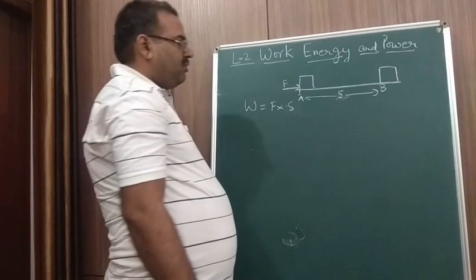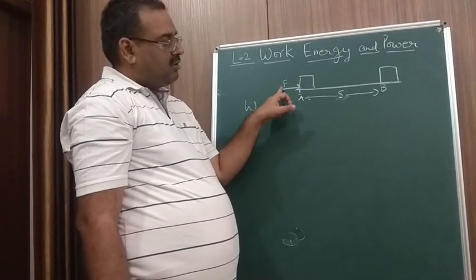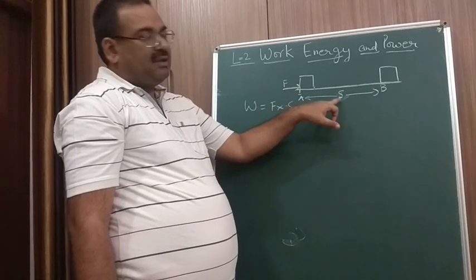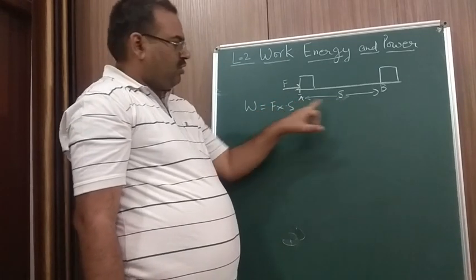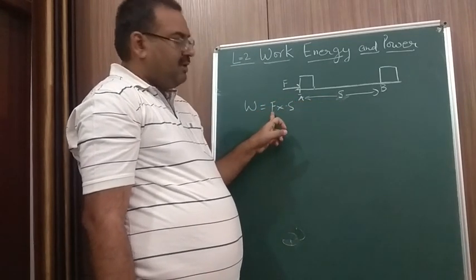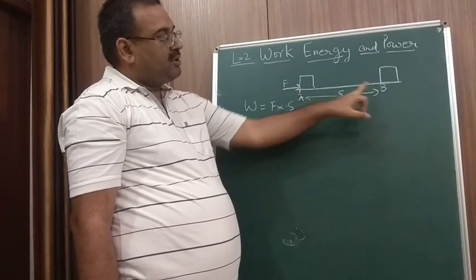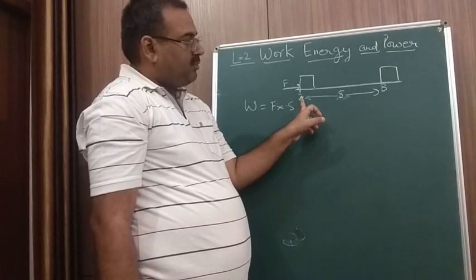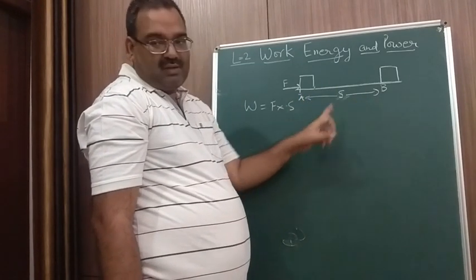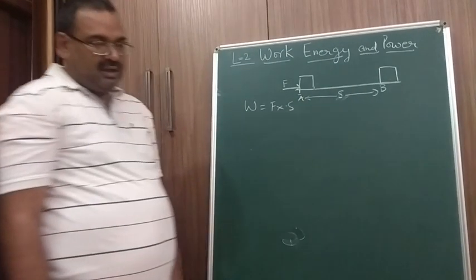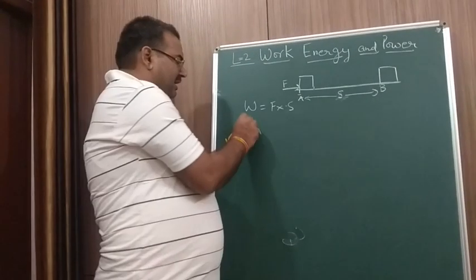The amount of work done depends upon the force F and the displacement S. So work done is the product of the force that is applied and the displacement of the point of application of the force. So it moves from the point A to point B, that is S. Work done is equal to F into S. Work is a scalar quantity.